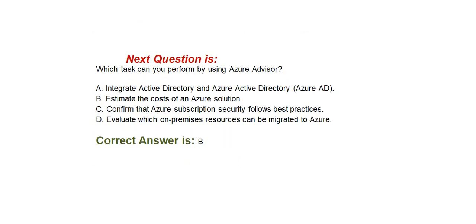Next question is, which task can you perform by using Azure Advisor? Option A. Integrate Active Directory and Azure Active Directory, Azure AD. Option B. Estimate the costs of an Azure solution. Option C. Confirm that Azure subscription security follows best practices. Option D. Evaluate which on-premises resources can be migrated to Azure. Correct answer is option B. Estimate the costs of an Azure solution.